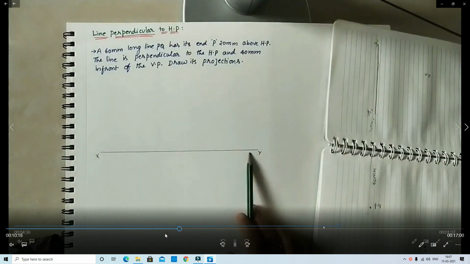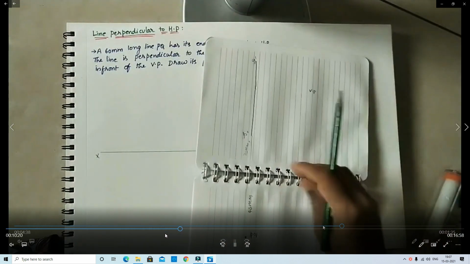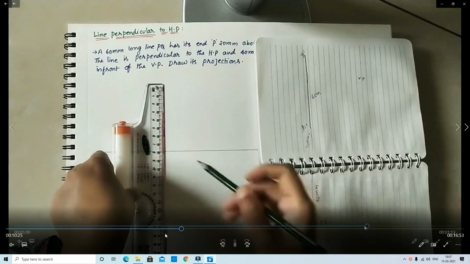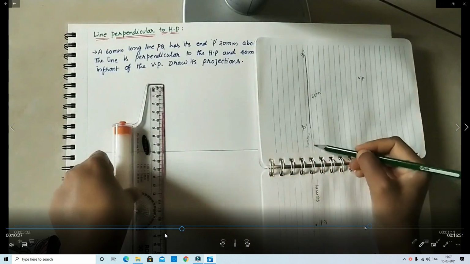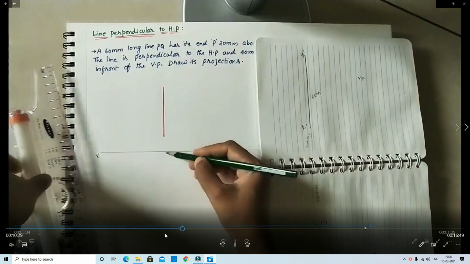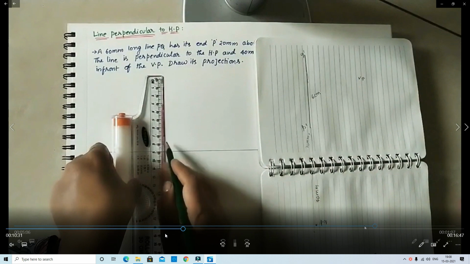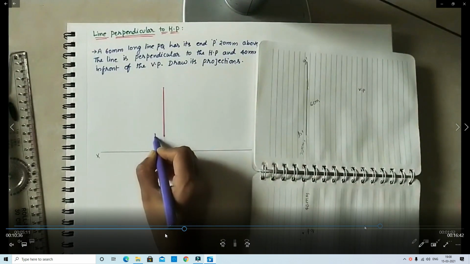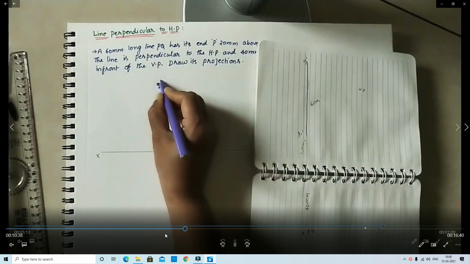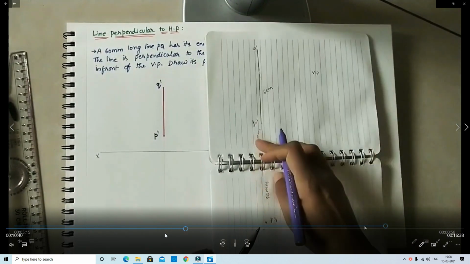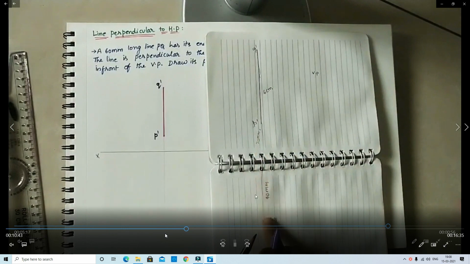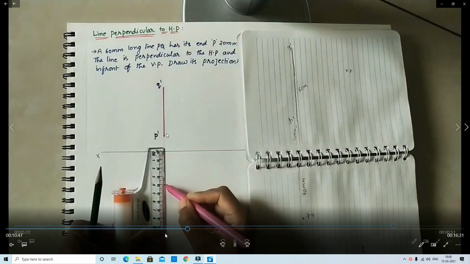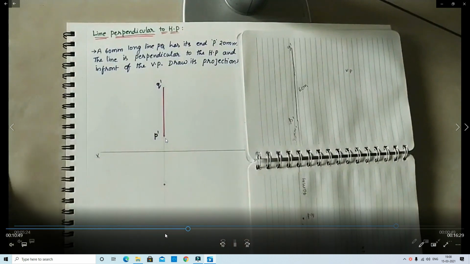Above HP and in front of VP, first we measure the distance: above HP 20 mm, in front of VP 40 mm. The length of the line is 60 mm. P dash Q dash is the front view, and P Q is the top view.